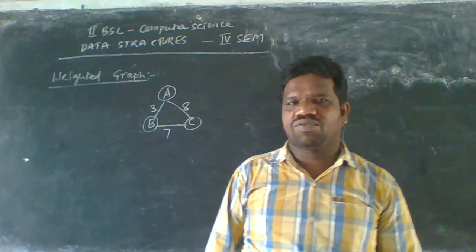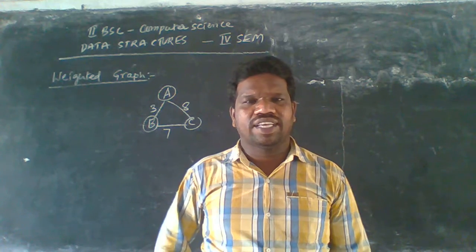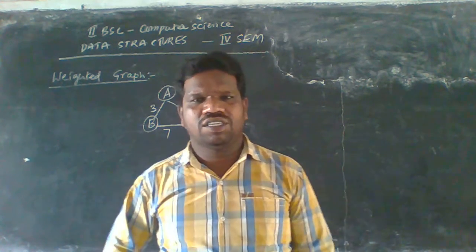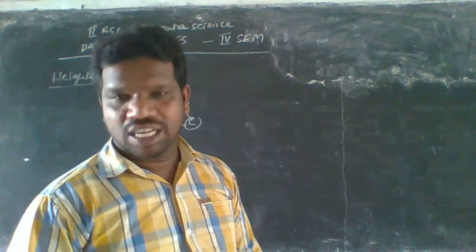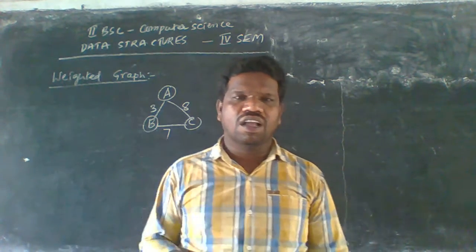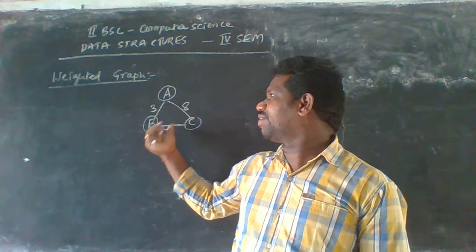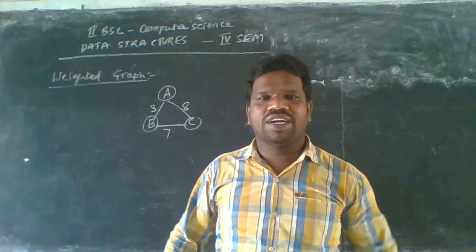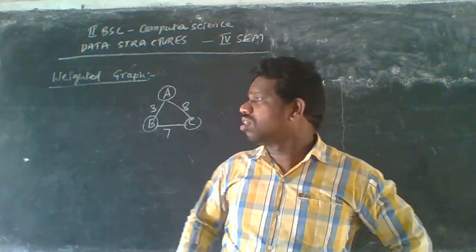A weighted graph means the edge has a size or value. Here I am giving the values 3, 7, 8, which are the weighted edges.